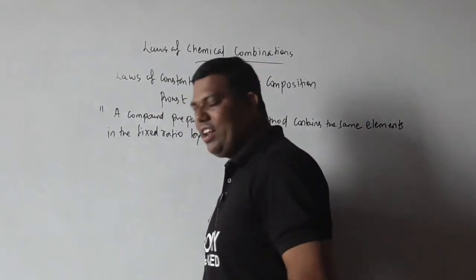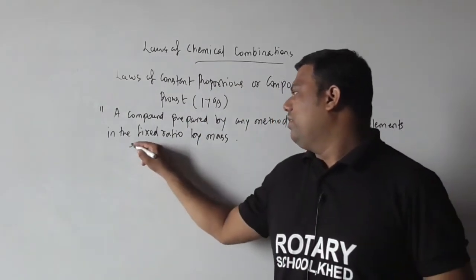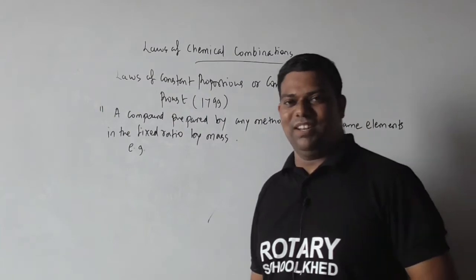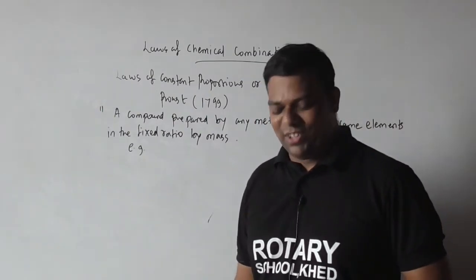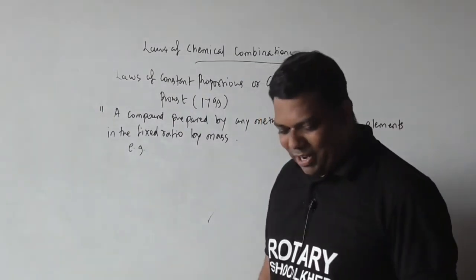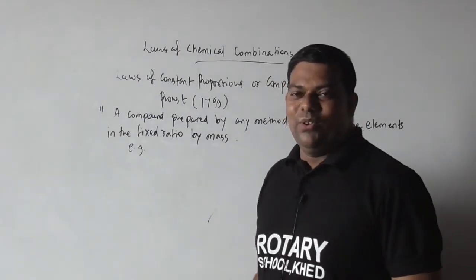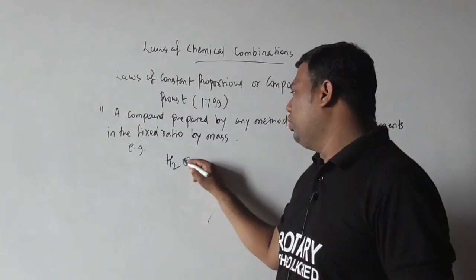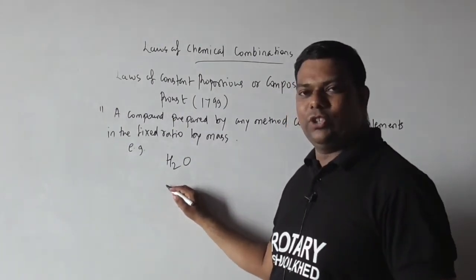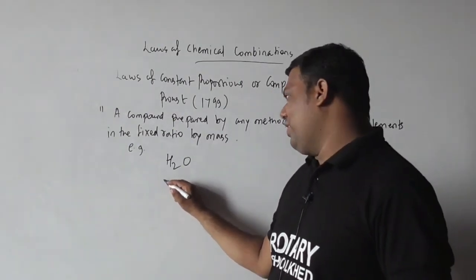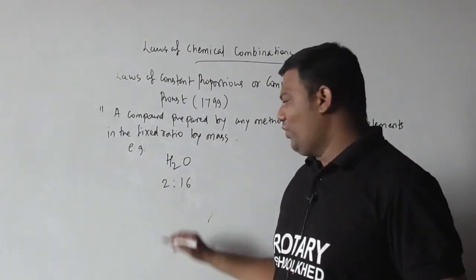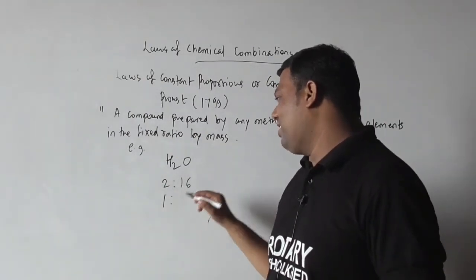Okay. For example, as you know, very famous example, water. Water is prepared by any method. Whatever the ratio of this water. So see here, H2O. How can we write the ratio? Yes, very good. 2 to what? 16. Or we can write what?